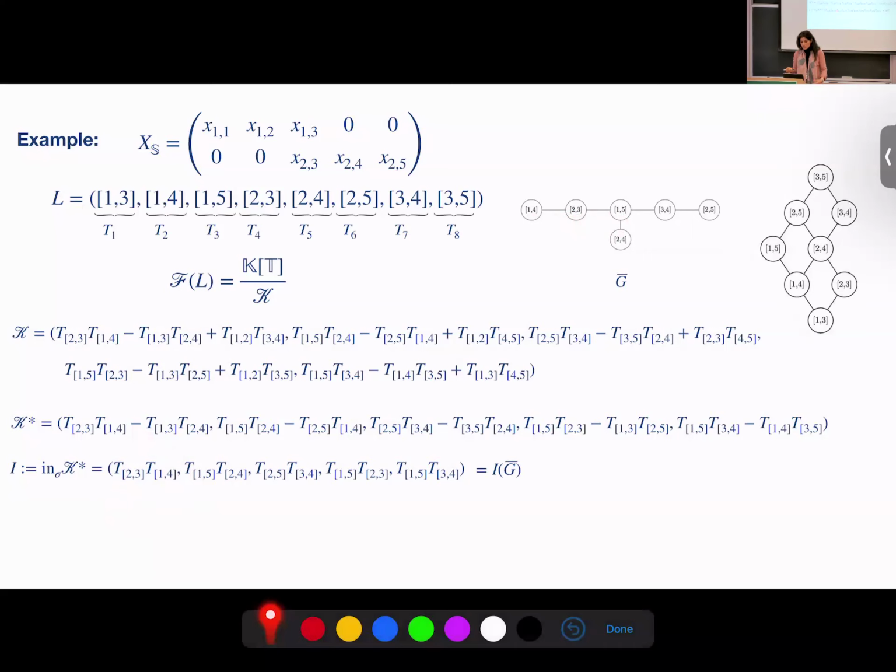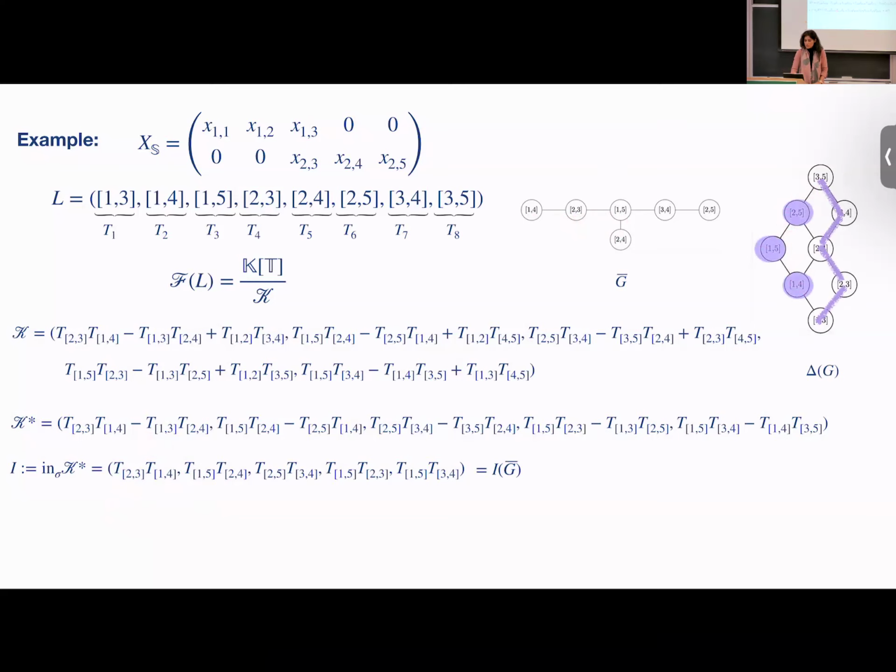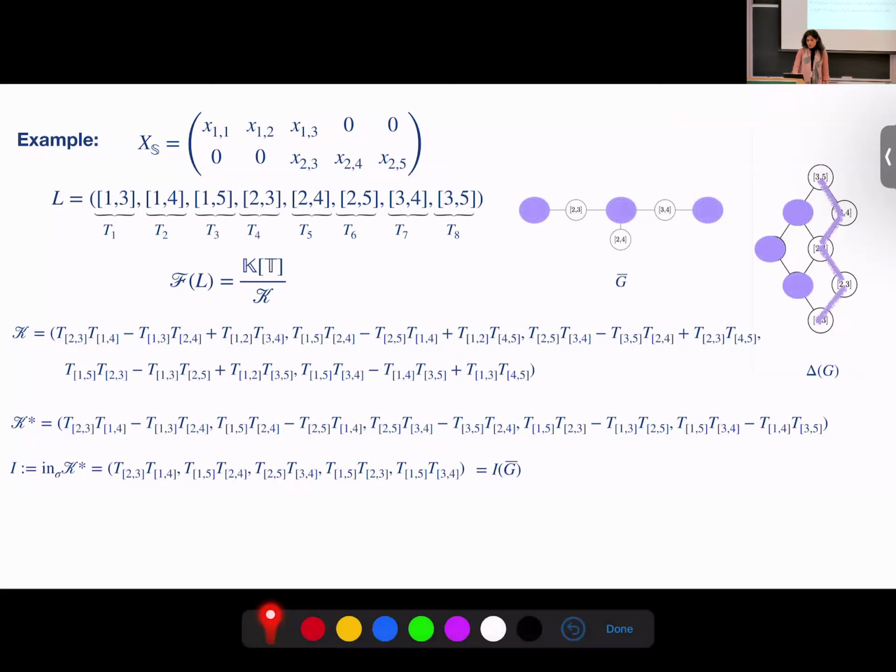And we also have the lattice, which is the clique complex. In this clique complex, if you take a path, start from here and go up, we have a single minimal element and a single maximal element. And if you look at this path, this is a maximal clique. What is the complement of this clique? These three elements go to the G complement and turn out to be a minimal vertex cover of G complement.